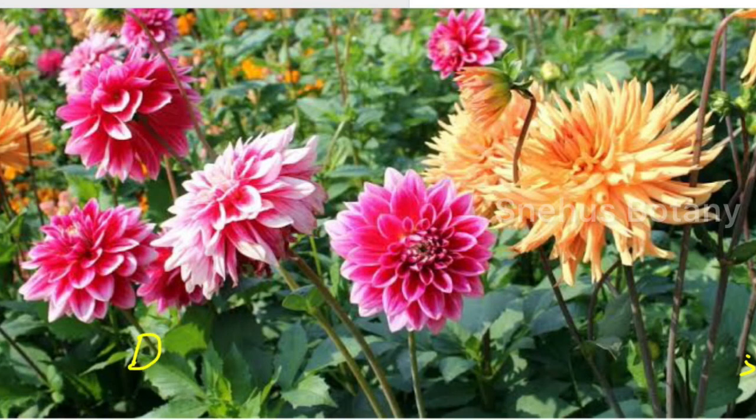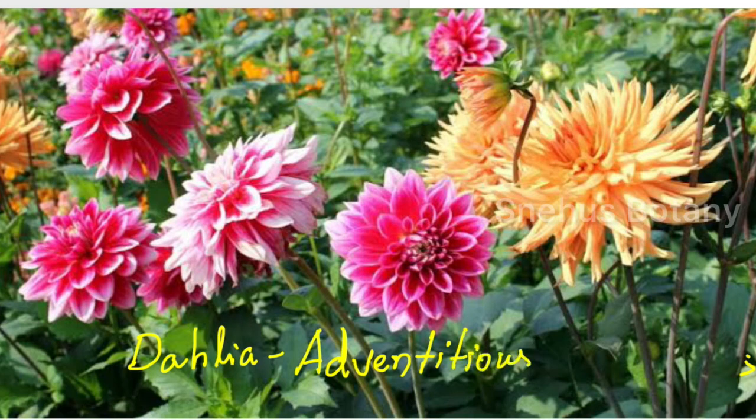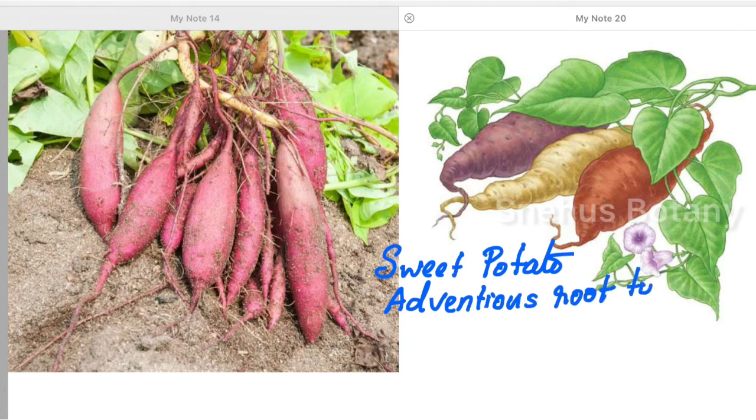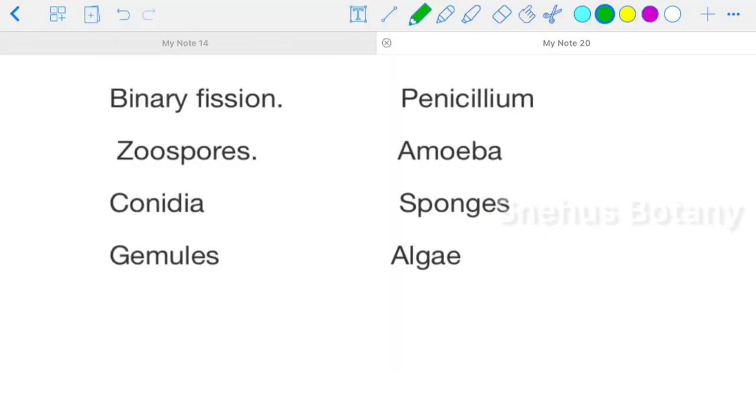Now, students, do you know which plant this is? Yes, dahlia. How does dahlia propagate? How is the vegetative propagation in dahlia? It is by adventitious root tubers. There is a question in NCERT: which is the way of propagation in dahlia? Now you got it, it is by adventitious root tubers. Here is another plant. This also propagates in the same way. Which is it? Sweet potato. So sweet potato also propagates using adventitious root tubers.